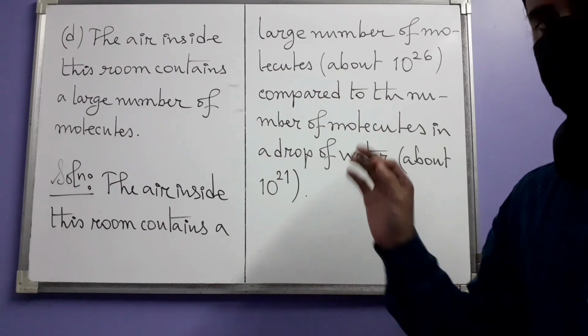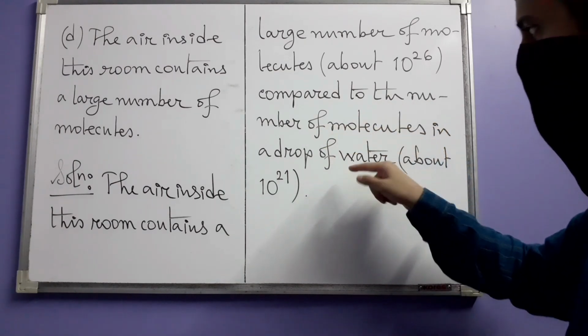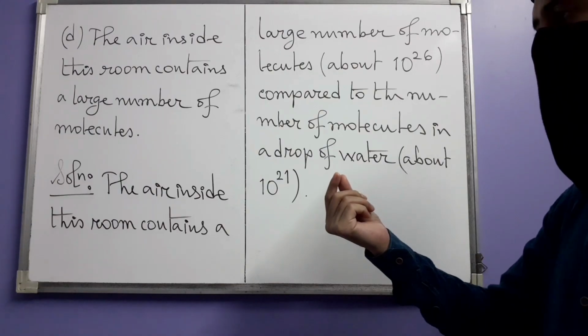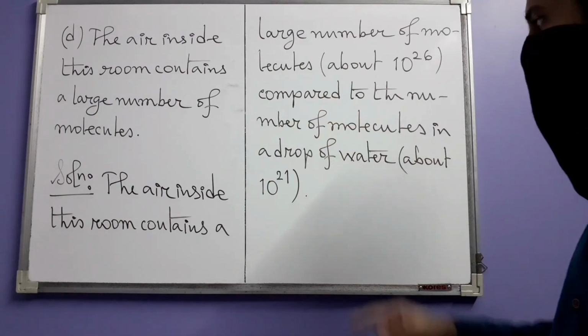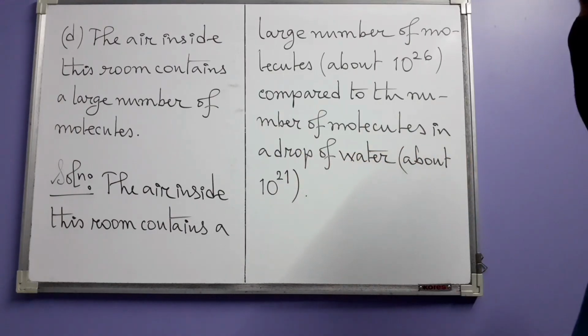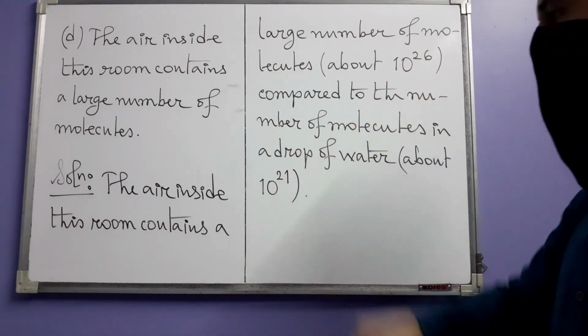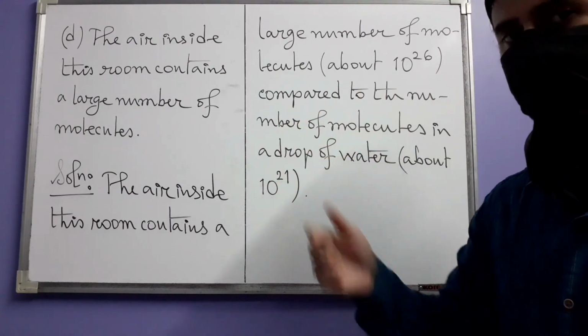Compared to what? That's what matters. Compared to the number of molecules in, say, a small drop of water. When water is dripping from somewhere, those small drops we are talking about here, and that number is about 10 to the power 21. So you see that the difference is orders of magnitude more.